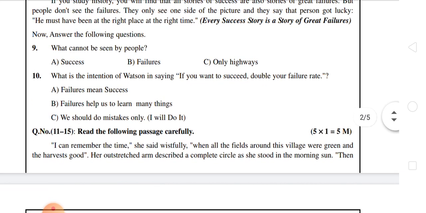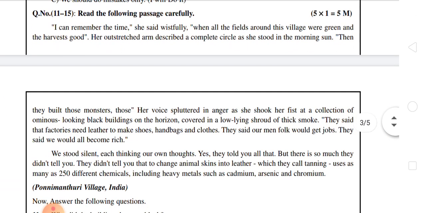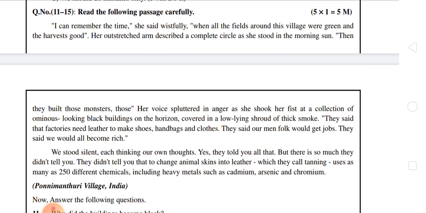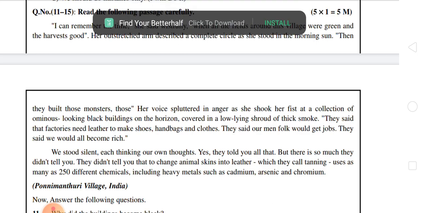Now question number 11 to 15. Read the following passage carefully. This passage may come from A reading or B reading or C reading. But what we have discussed previously, 1 to 5 questions come only from A reading, 6 to 8 questions come from B reading, and 9, 10 questions come from C reading. It's clear.